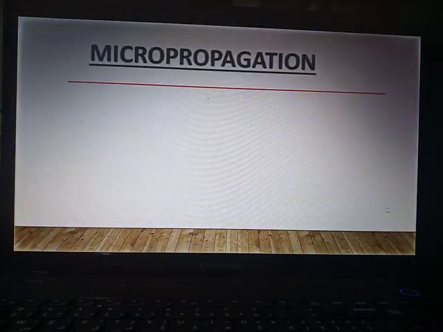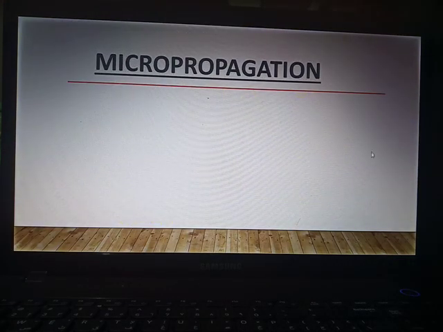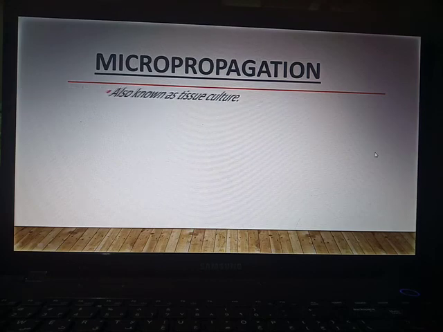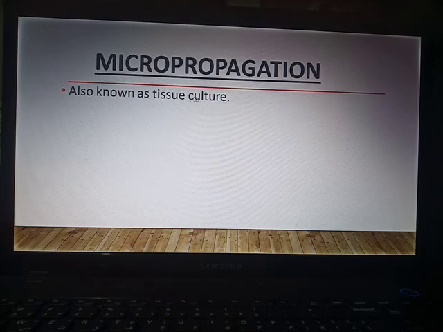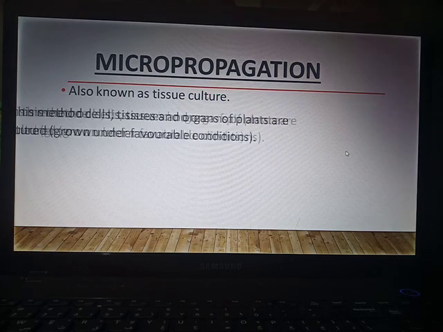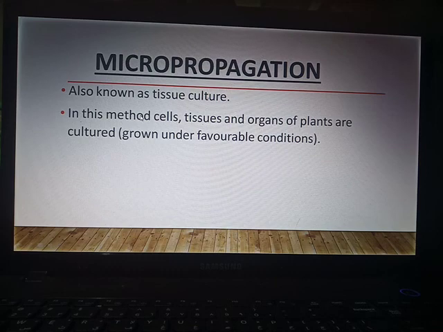So the last method of vegetative propagation is micropropagation. It is very important from the examination point of view. Micropropagation is also known as tissue culture. In this method, cells, tissues and organs of plants are cultured.